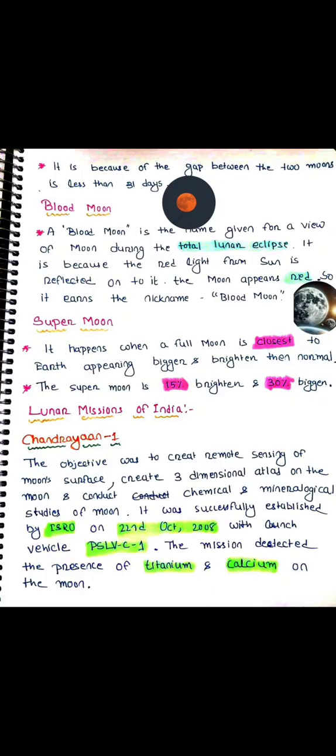What minerals are found in moon was studied during the Chandrayaan-1 mission, and it was successfully launched by the ISRO on 22nd October 2008. It was conducted by the launch vehicle PSLV C1, and the mission detected the presence of titanium and calcium on the surface of the moon. So it was a successful mission.